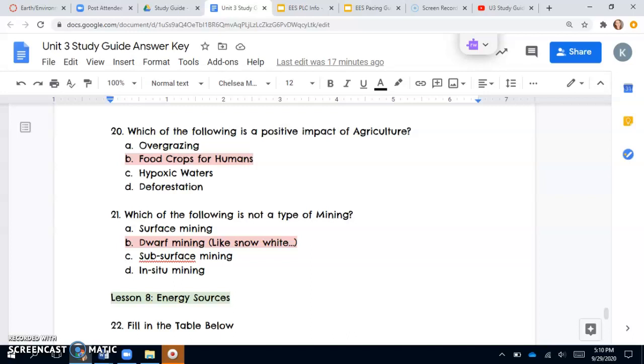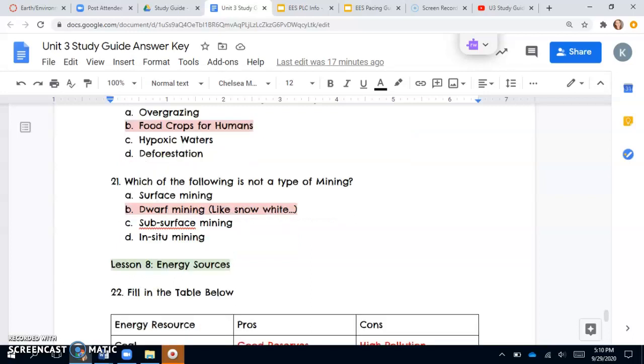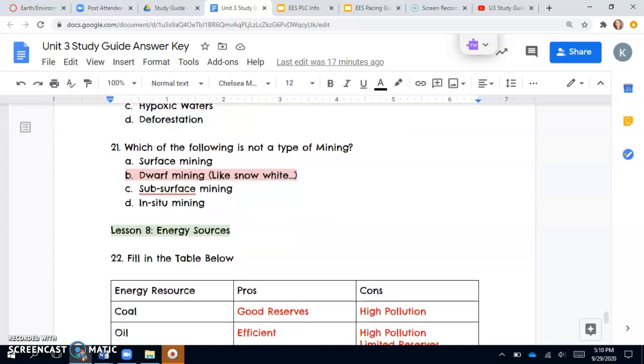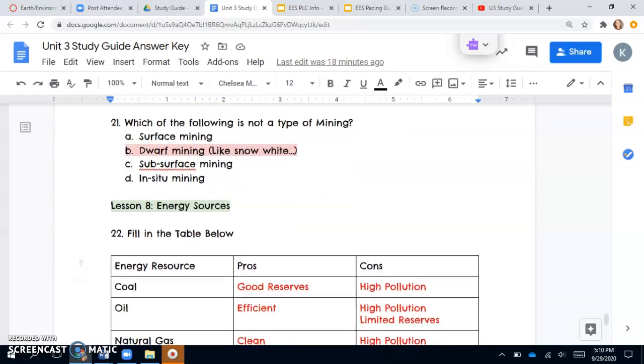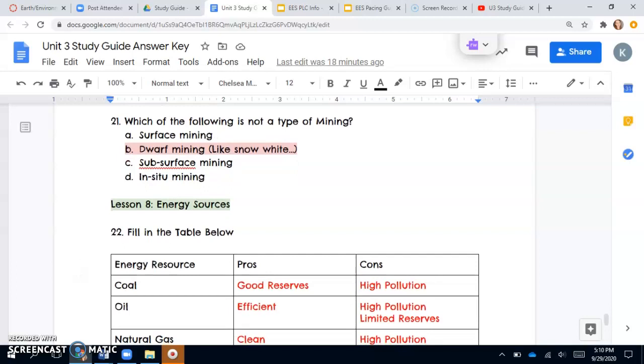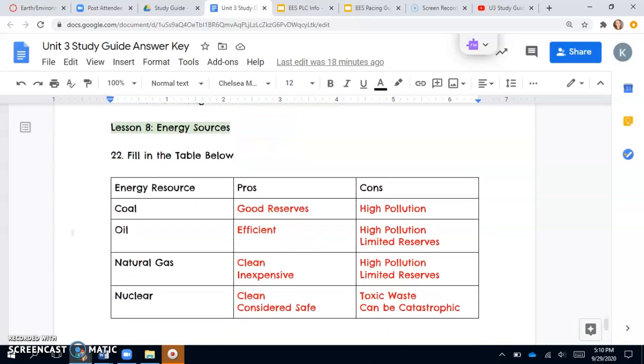And then 21 says, which of the following is not a type of mining? So we've got surface, dwarf, subsurface, and in situ mining. And the answer there is going to be the dwarf mining. And when I was trying to think of an answer that was not a type of mining, I was thinking of Snow White and the Seven Dwarfs, where the little dwarves go in and do the gem mining. So the answer there is B.